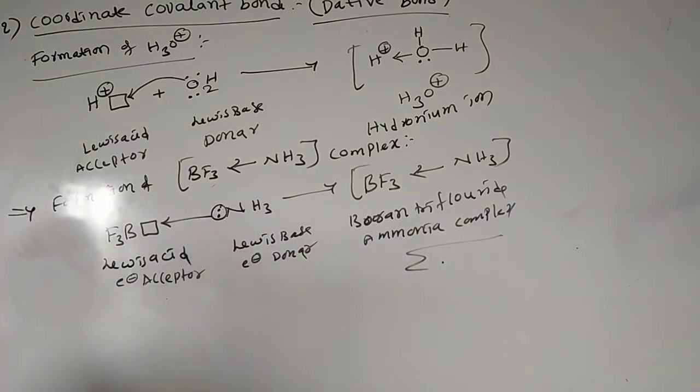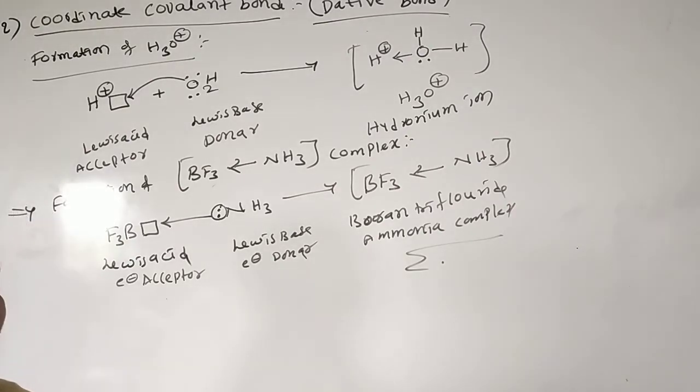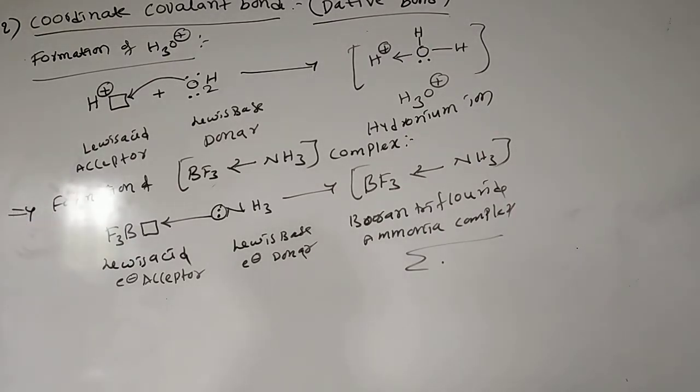These are the formations of different molecules by the coordinate covalent bond. In a coordinate covalent bond, one should be the donor and one should be the acceptor, and it is a directional bond.